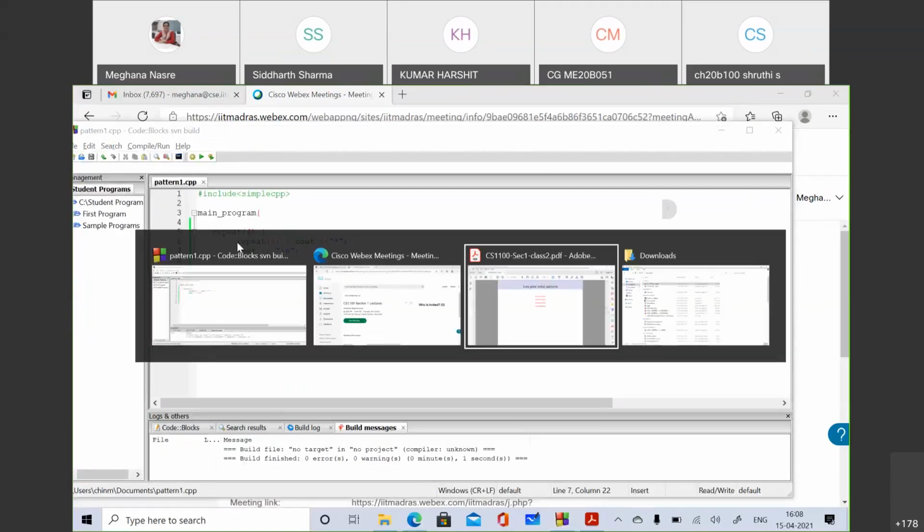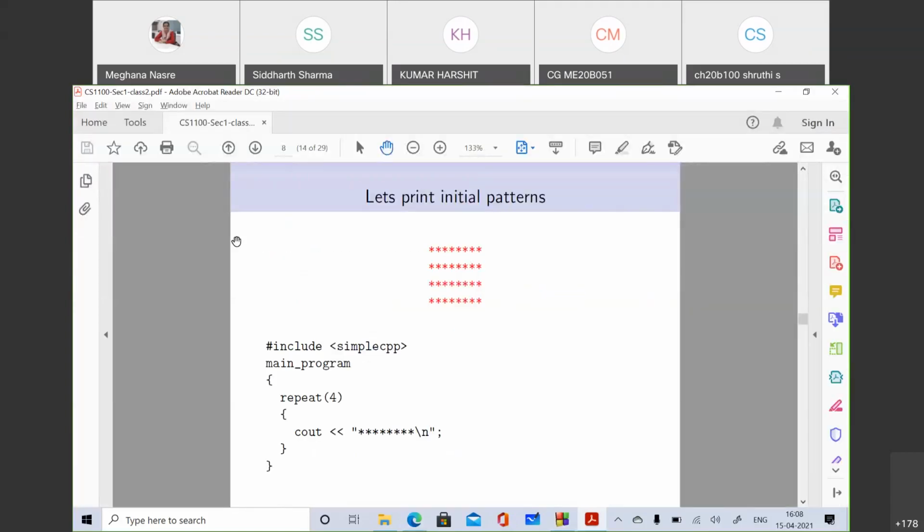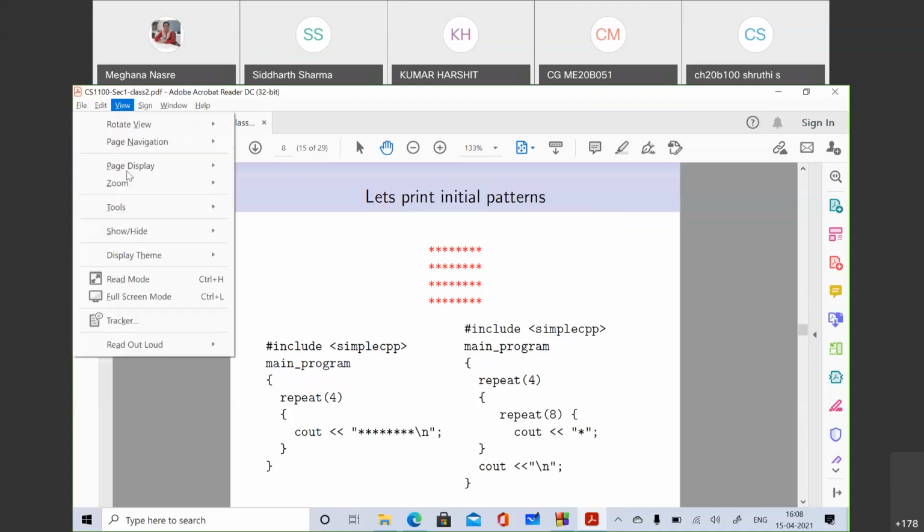Right. So now I go back to my slides and I show both of these programs that I have written. One uses a repeat 4 without a nested repeat, and the other is what you suggested, the nested repeat with repeat 4 and repeat 8, and then the cout should be placed at the appropriate position. So this is our first pattern.